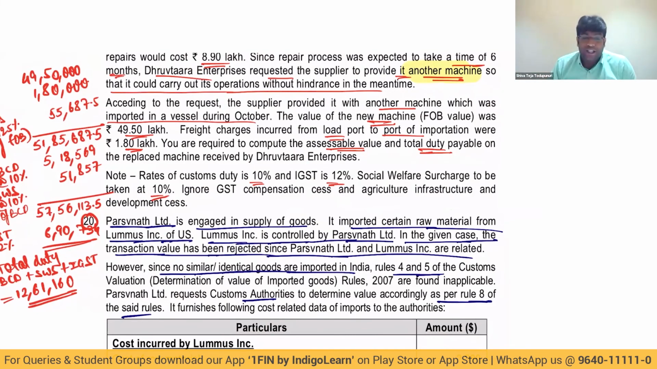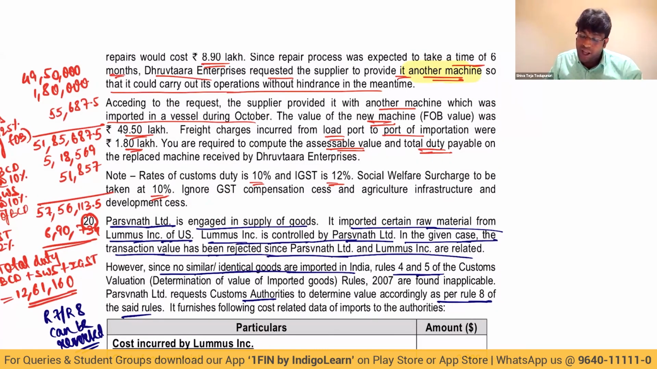But the importer can request that we'll apply rule 8 but not rule 7. That too can be requested. That too can be reversed with the request of the importer and the approval of proper officer. So rule 7, rule 8 can be reversed, my dear friends. Instead of applying rule 7 first, we can apply rule 8.